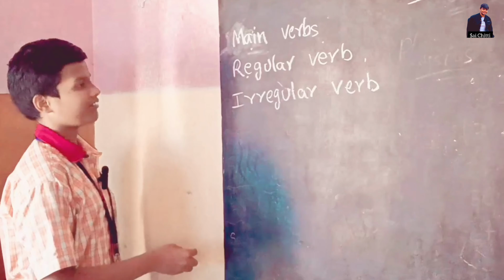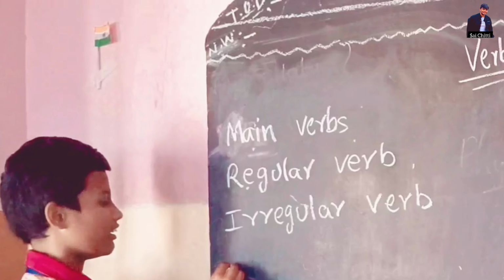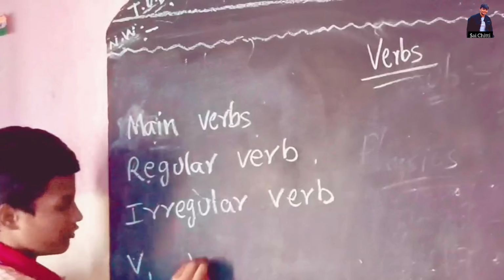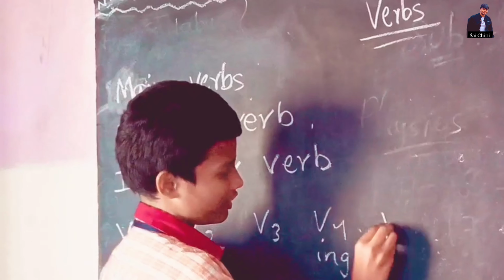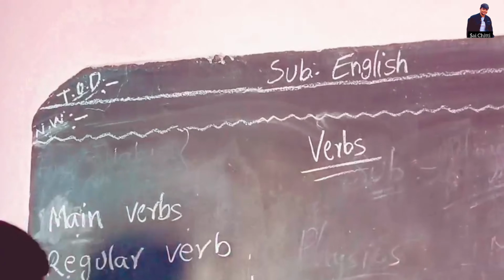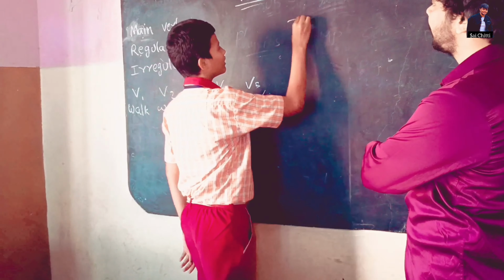If V2 and V3 are the same, then we consider it a regular verb. V1, V2, V3, V4 is the ing form and V5 is the es form. Now, irregular verb.